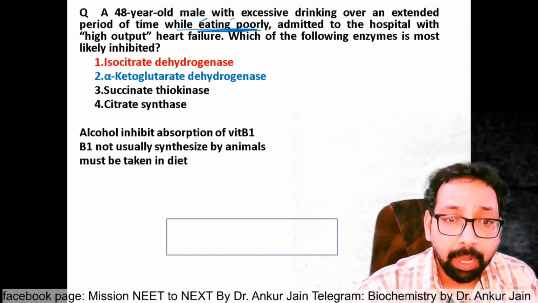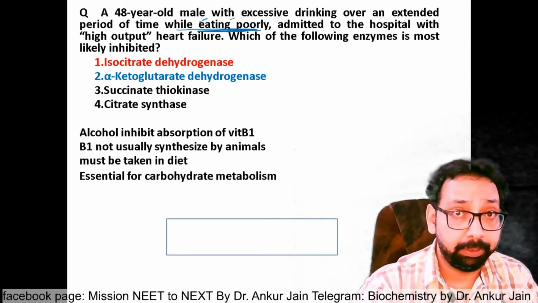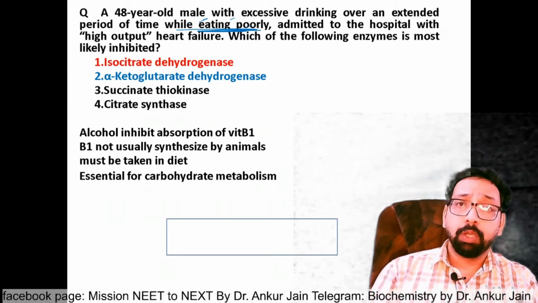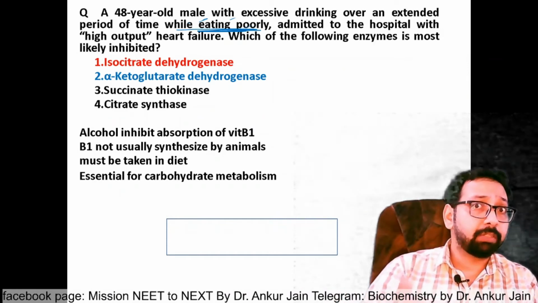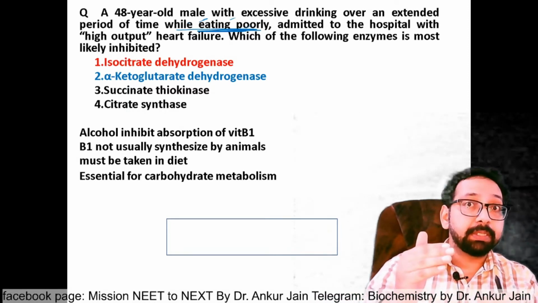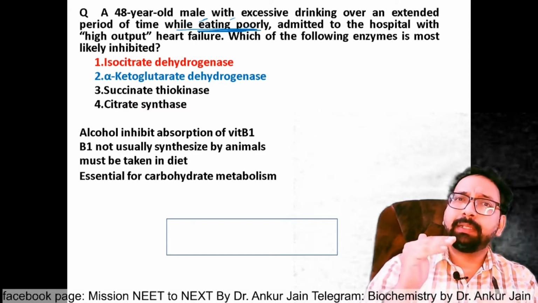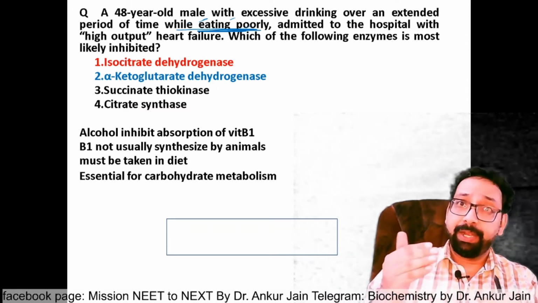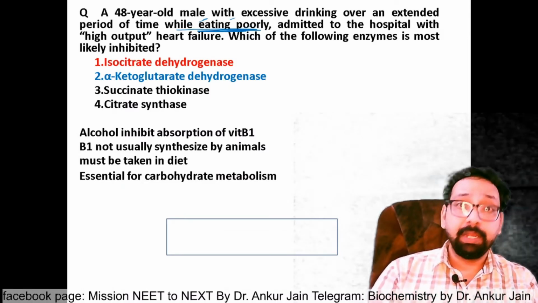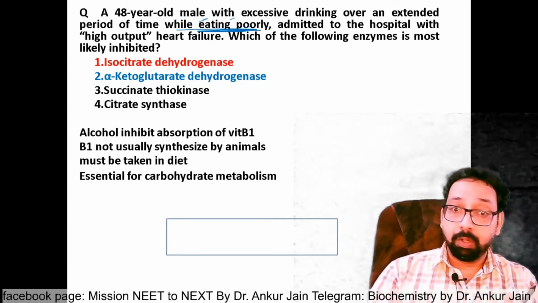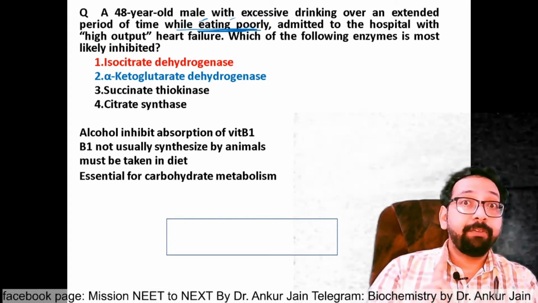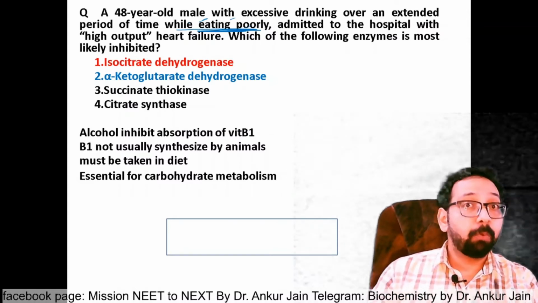Before going to that, I would like to mention a few essential points about B1. B1 is required for carbohydrate metabolism. As you know, glucose is converted to pyruvate by glycolysis. That occurs in the cytosol. I have already told you. Yes, just to revise: pyruvate enters the mitochondria, and then pyruvate is converted to acetyl coenzyme A. Pyruvate, a 3 carbon compound, is converted to a 2 carbon compound by oxidative decarboxylation, and the cofactor is vitamin B1. Got the point? And in the Krebs cycle also, this vitamin B1 is required.